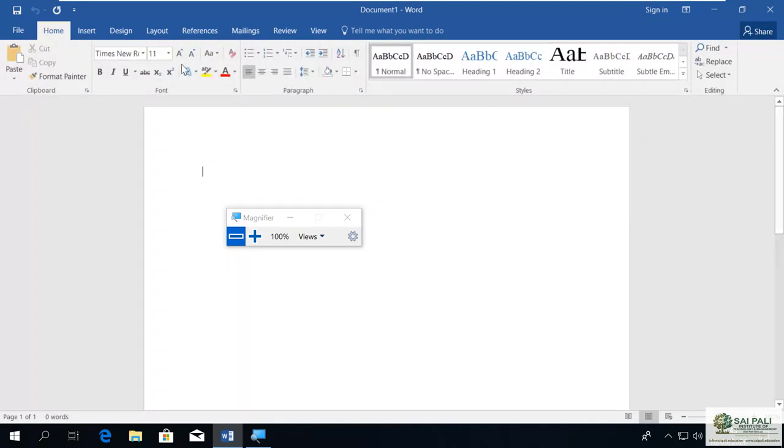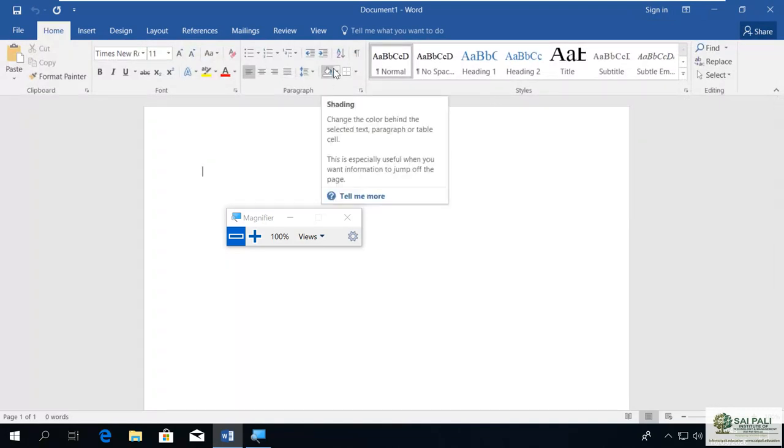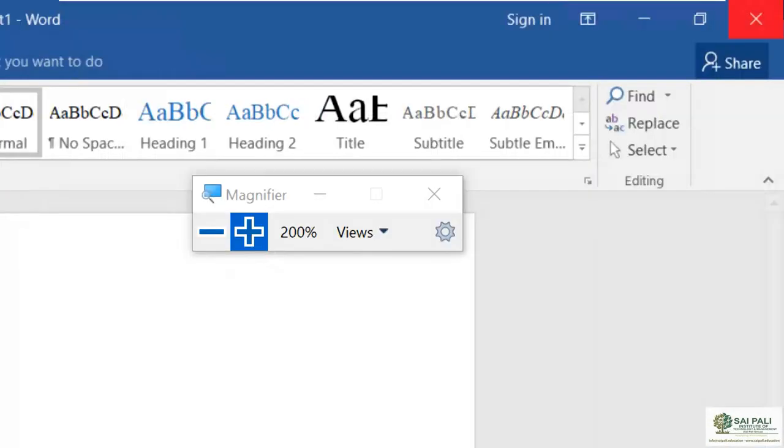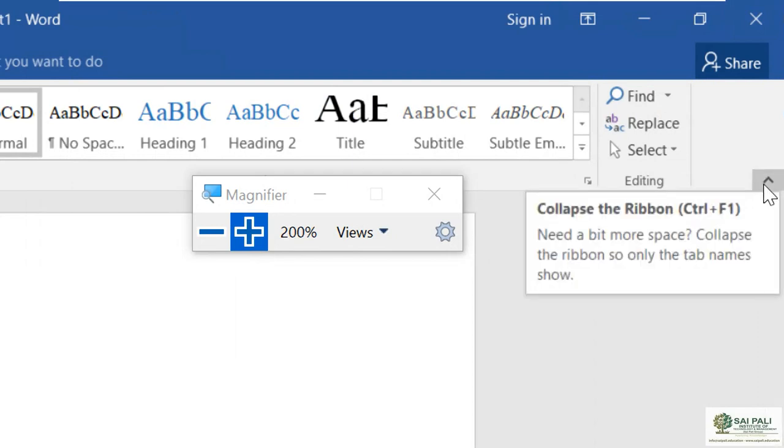Now it shows everything. It is showing the tabs also. It is showing the ribbon commands also. One more option you have is to hide if you want. You can hide it from this arrow also. You can hide it from here also. It will hide the commands, not the ribbon.